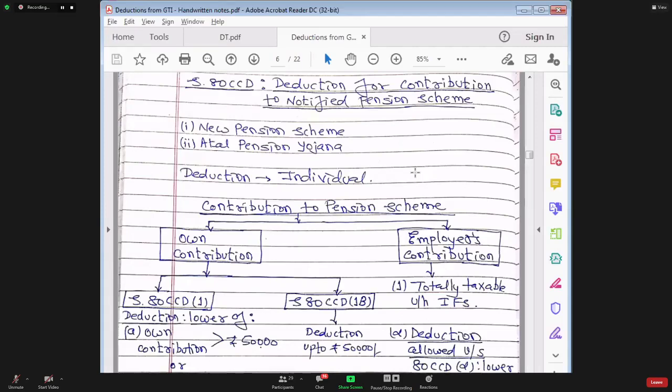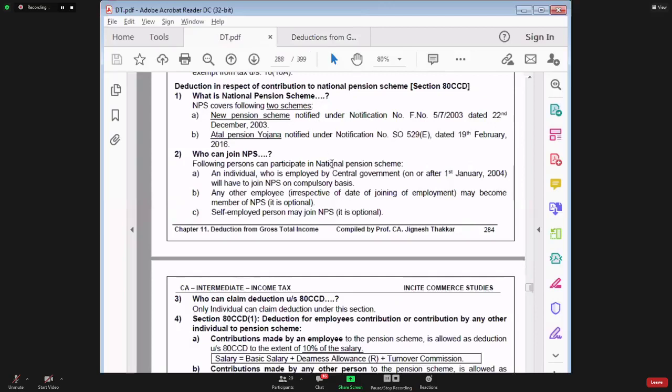So now the pension scheme has taken a form similar to a provident fund scheme, wherein employer and employee both contribute. This money will be invested somewhere, the amount will increase over a period of time, and after retirement, the government will pay pension out of that pension fund. Have you clearly understood the difference between a provident fund and a pension fund? Yes.